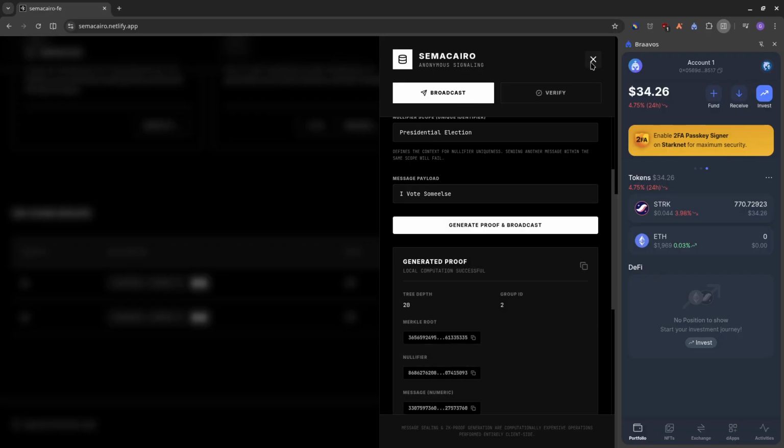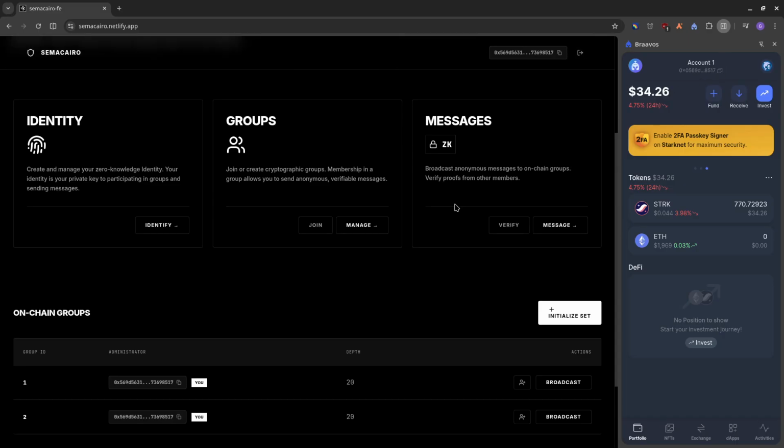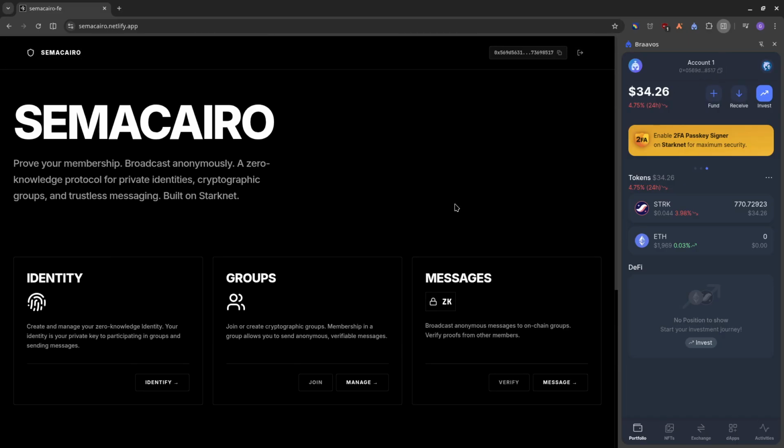So yeah, this is a demo of Semacairo. Like I said earlier, we've deployed the Semaphore contract on chain. We also integrated Garaga, we use Garaga to generate the verifiers. So currently you can generate proofs for any depth, because we currently support the 32 depths.